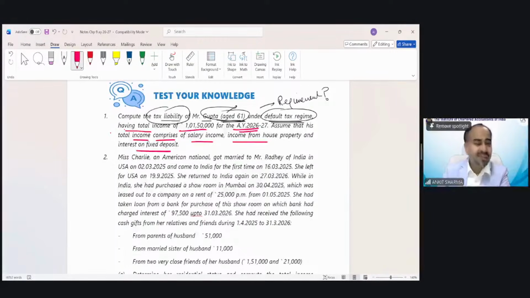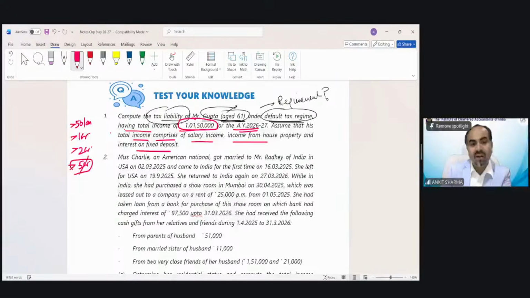In the basic concept chapter, I have told you one thing: if your income slightly exceeds a limit after which the surcharge rate changes or surcharge is applicable, then please think about the marginal relief concept when you are calculating tax. Our surcharge limits are 50 lakh. If exceeding 50 lakh, surcharge. If exceeding 1 crore, surcharge rate changes. If exceeding 2 crore, surcharge rate changes. If exceeding 5 crore, surcharge rate changes.